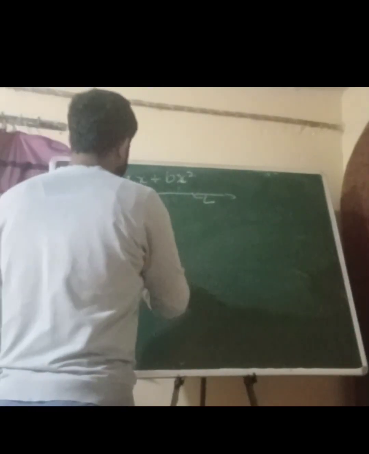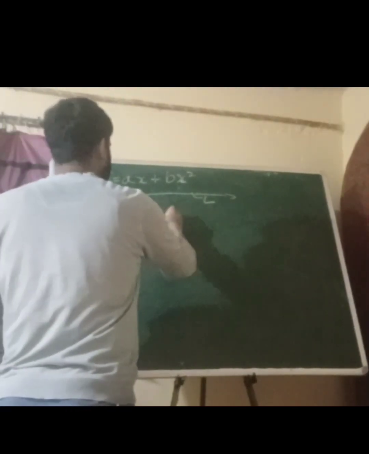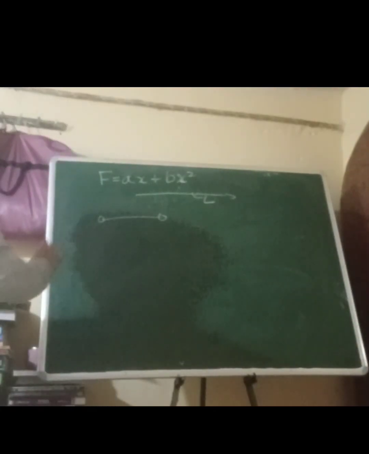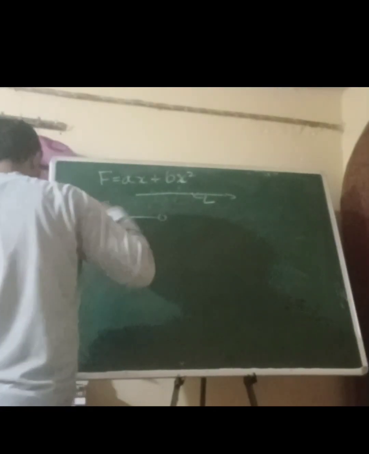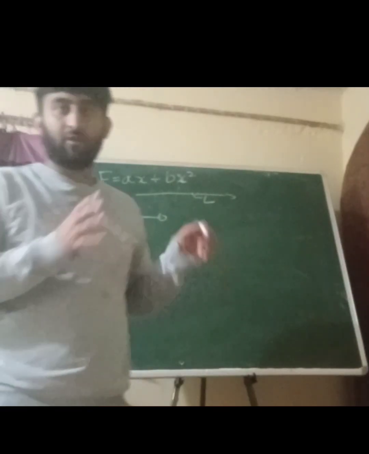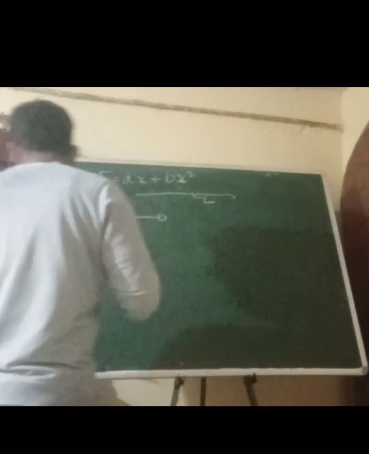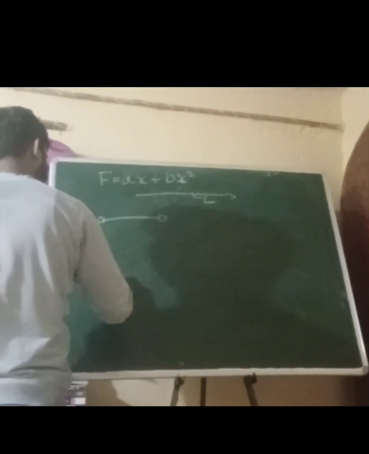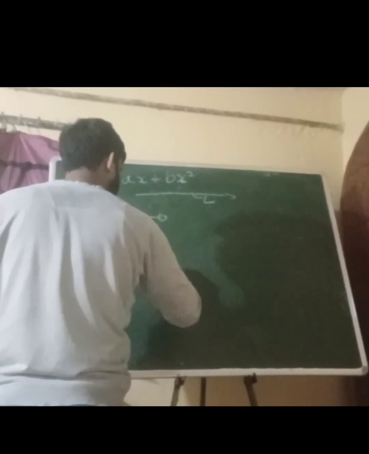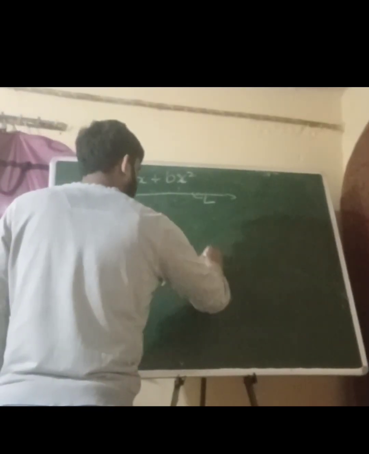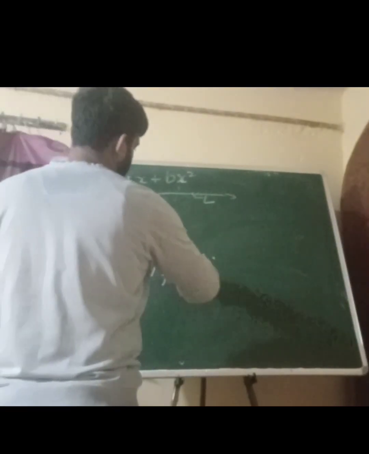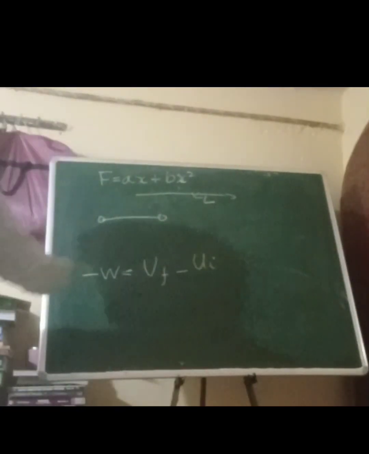But what we need to know is that for an elastic, there is a potential energy. And work done, so there is a different approach as well. Change in potential energy is also equal to the work done, and the equation is given as final potential energy minus initial potential energy is equal to the negative work done.